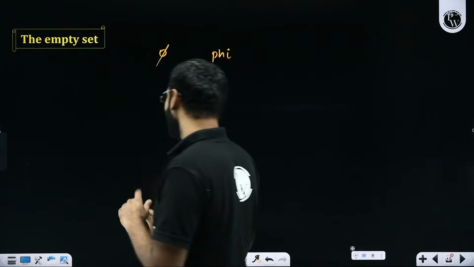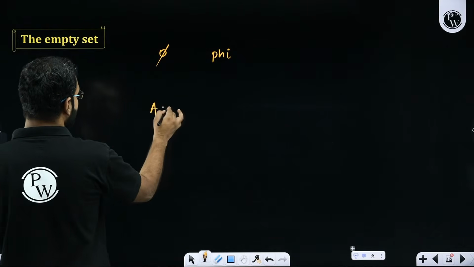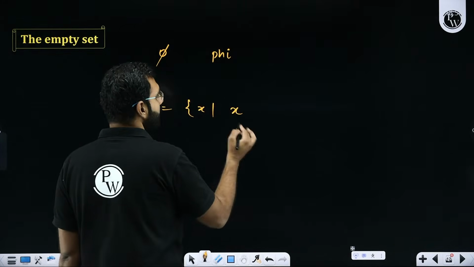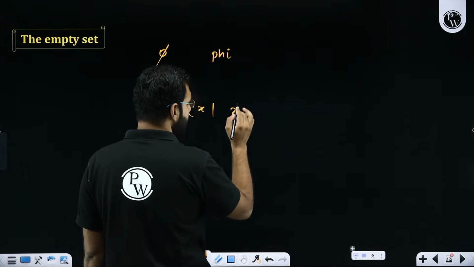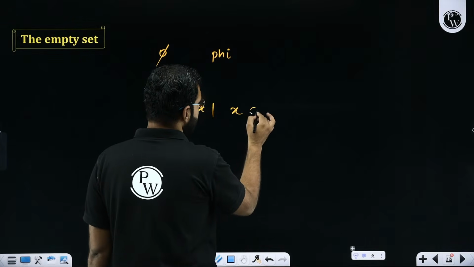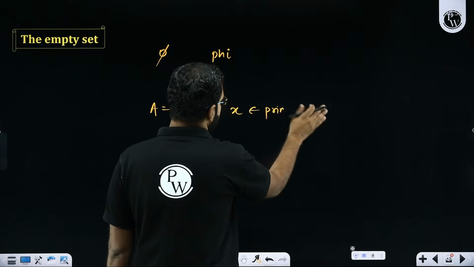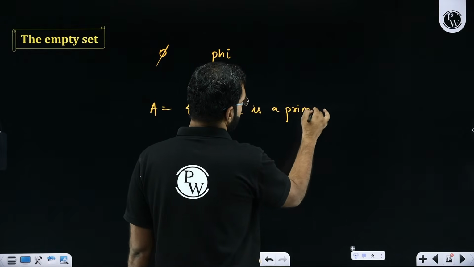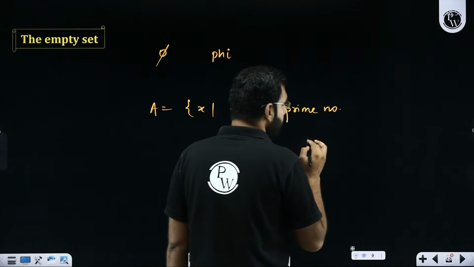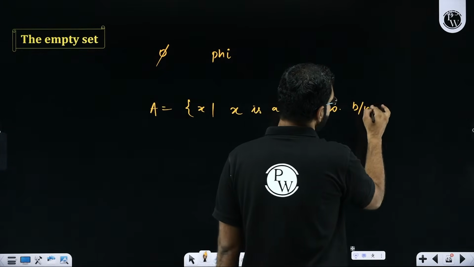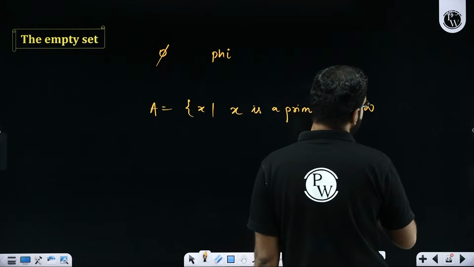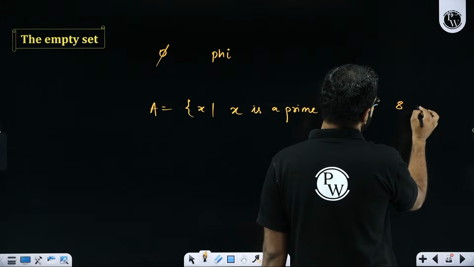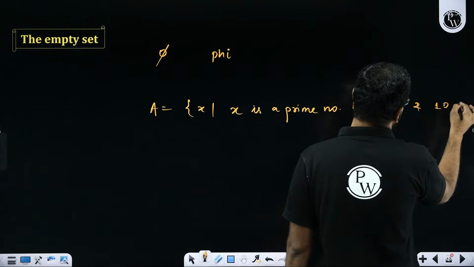Let's say I tell you that there is a set A which has elements x such that x is a prime number between 8 and 10. Now what will you say?